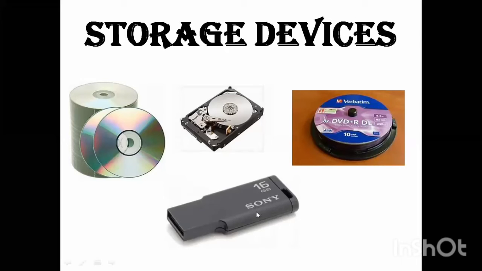So we can store our pictures, videos, and movies in this pen drive. This is a 16 GB pen drive. It is very small, and we can store here. Also you can keep photos on your DVD. Earlier, when we wanted to watch a movie, we used DVD or CD. Now there is no CD or DVD, we use a pen drive. This is a hard disk. Here also we can store many things.